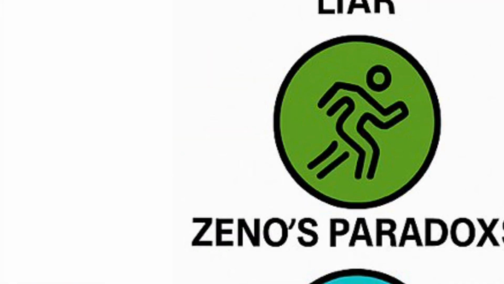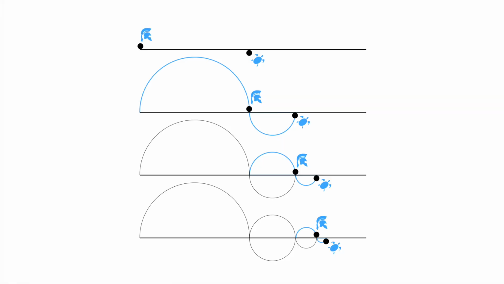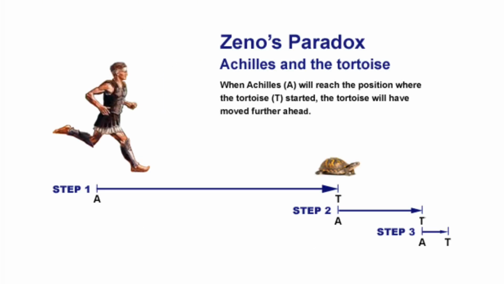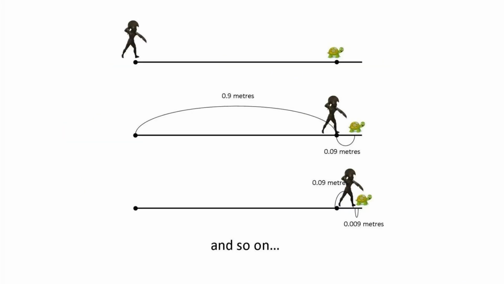5. Zeno's paradoxes. Long ago, the philosopher Zeno argued that motion is impossible. One example: Achilles and the tortoise. The tortoise gets a small head start. Achilles runs to the place where the tortoise was, but in that time the tortoise moves a little forward. Achilles runs again, but the tortoise is still ahead. This repeats forever. So, how can Achilles ever pass the tortoise? The trick is that an infinite number of smaller and smaller steps can still take a finite amount of time. Math shows that Achilles catches up quickly.